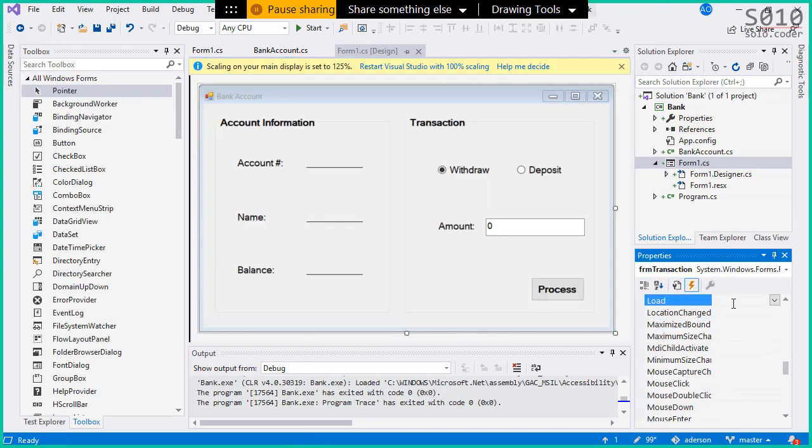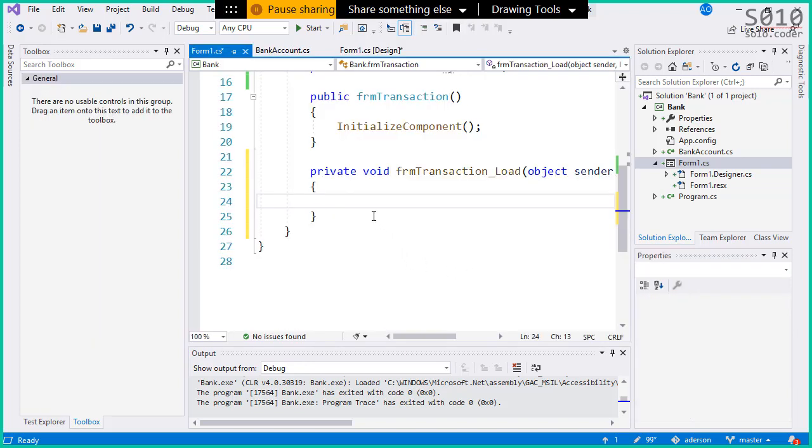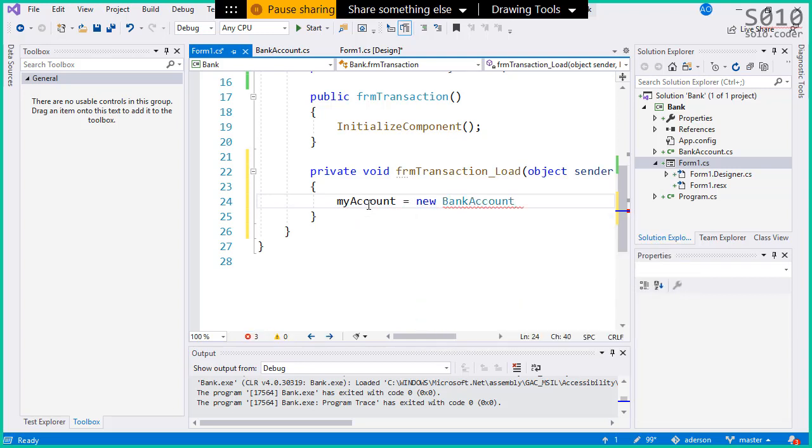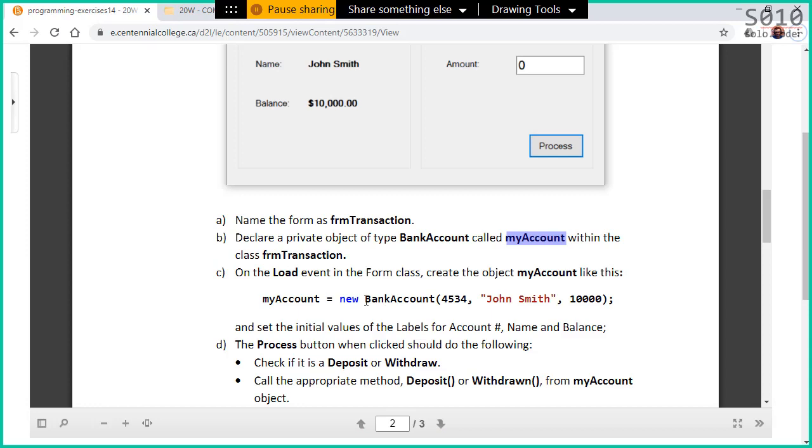In the load, I'm gonna double click, and I'm gonna say myAccount equals new bank account. What is the information here? Here's how I want to create this account.